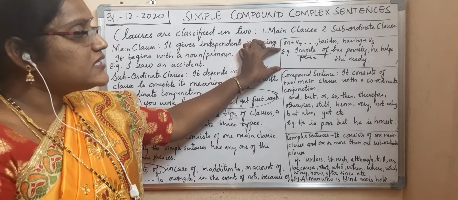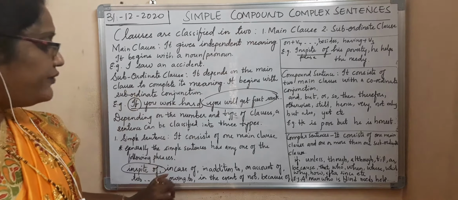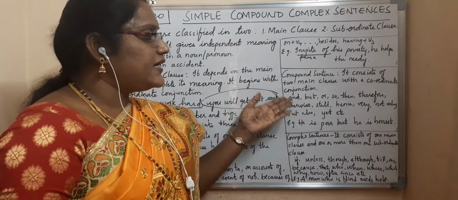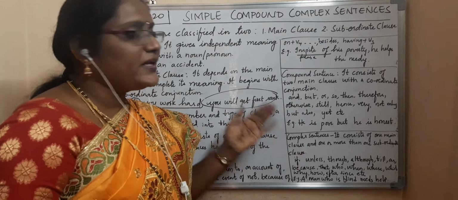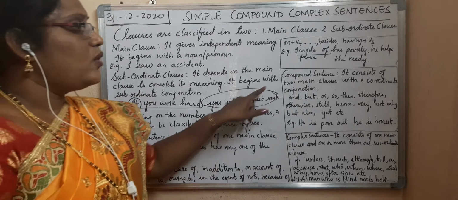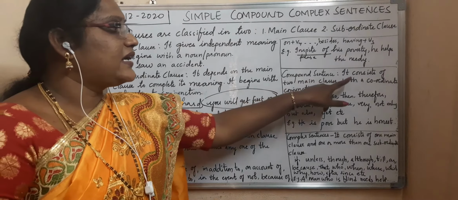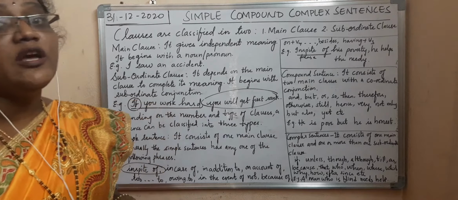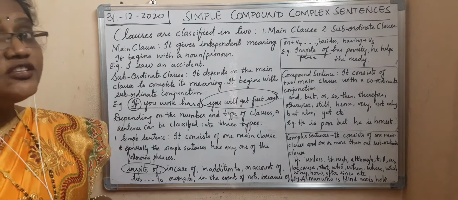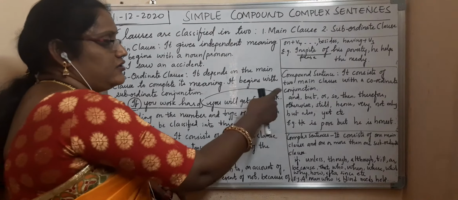Under simple sentences, we got some phrases. Under compound sentences, some conjunctions. Under complex, we got some conjunctions. So the compound sentence consists of 2 main clauses with a coordinate conjunction.